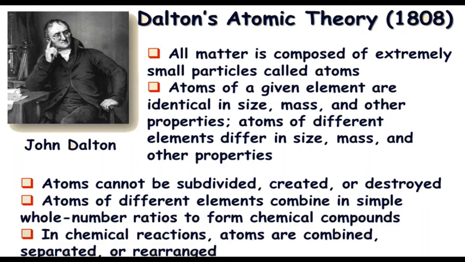In a chemical reaction, the reaction between two reactants to form a product, their atoms are combined, their atoms can get separated, and their atoms get rearranged. This was all about his atomic theory. And this atomic theory is just based on the laws of chemical combination which we studied earlier.